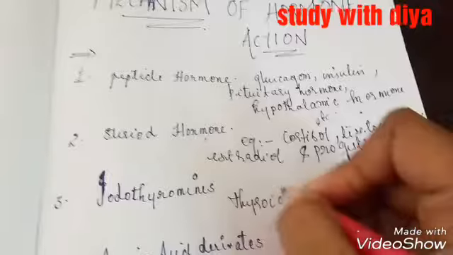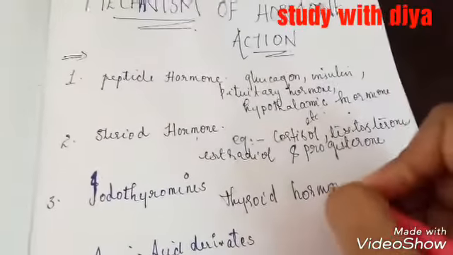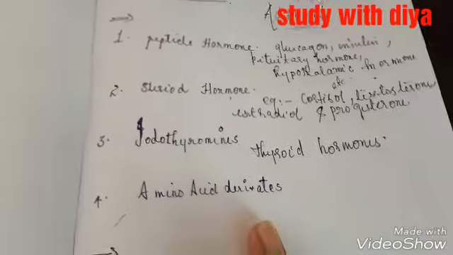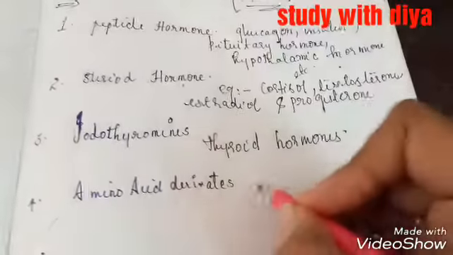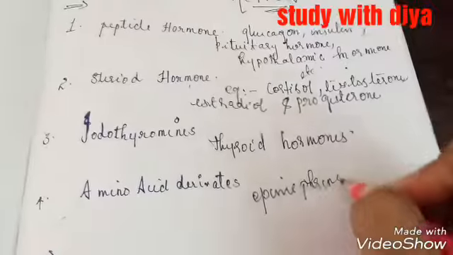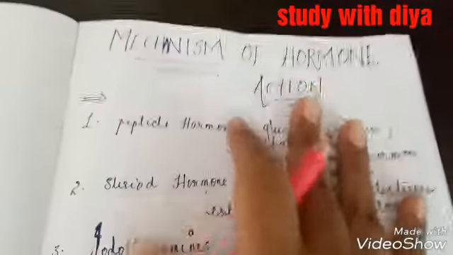And the example for iodothyronines is thyroid hormone. And the example for amino acid derivative is epinephrine. So these are the examples for each hormone.